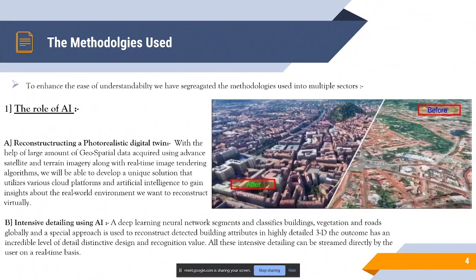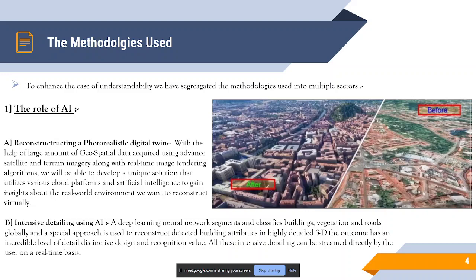Now, the role of AI. For betterment of understanding, we have divided the entire methodology into different stages. So, this is the first stage. The pivotal role of AI is in reconstructing a digital twin of our world. Now, when it comes to creating virtual worlds, like I mentioned previously, there are two methods. Either you can create a virtual world that is similar to a real existent city, or you can create a virtual world that's completely out of the imagination of a creator.